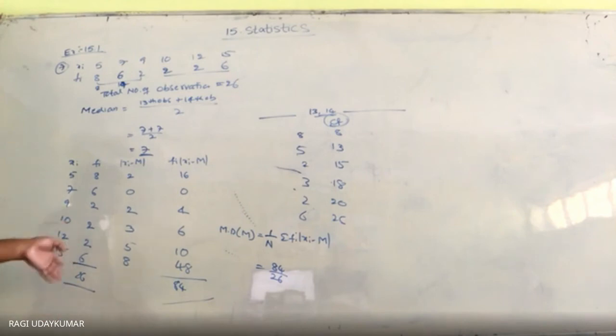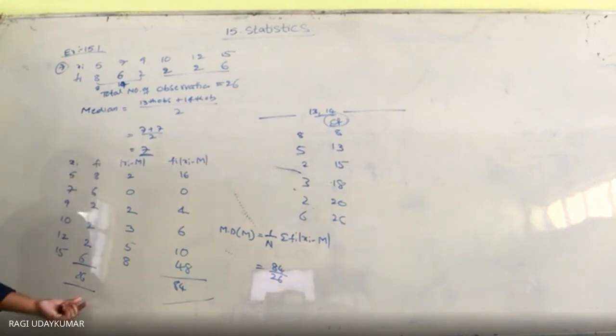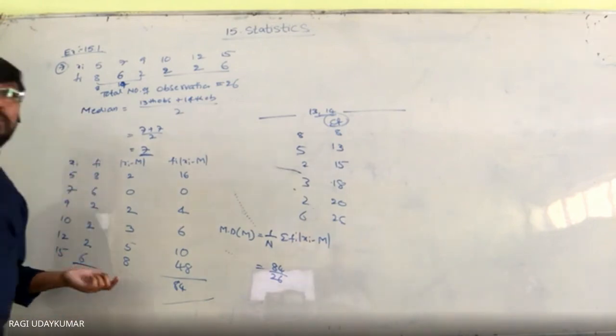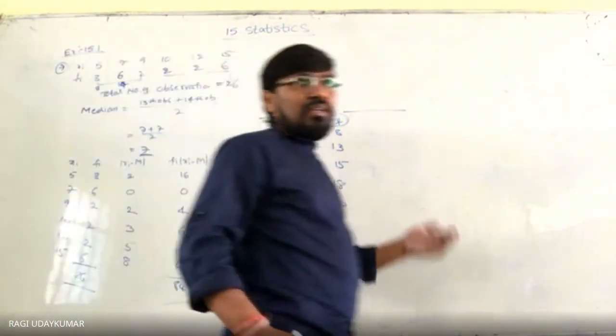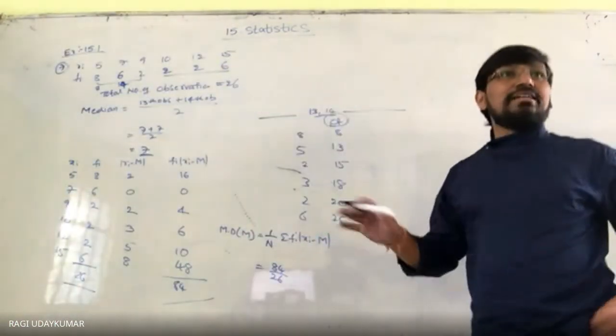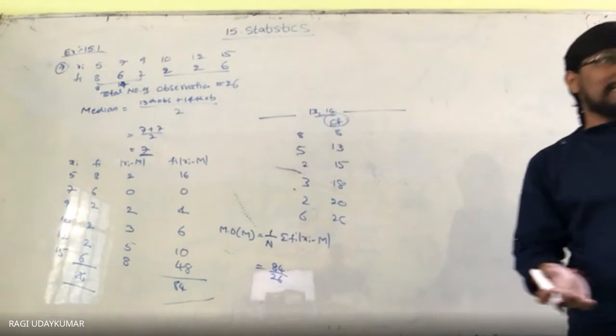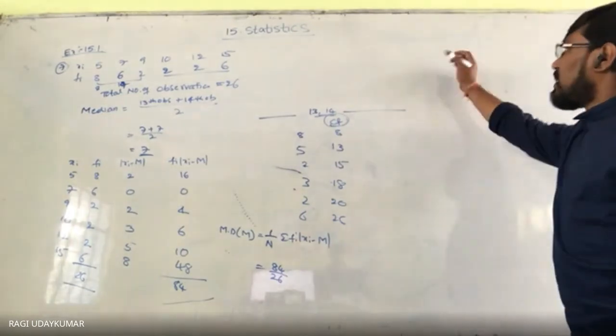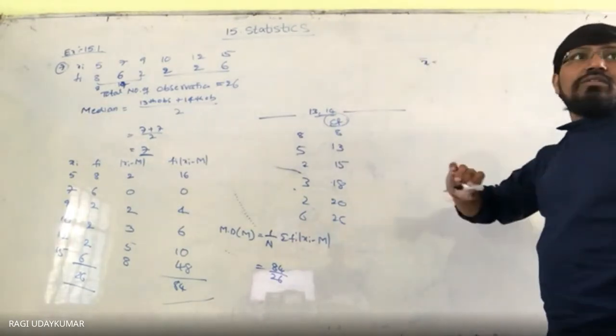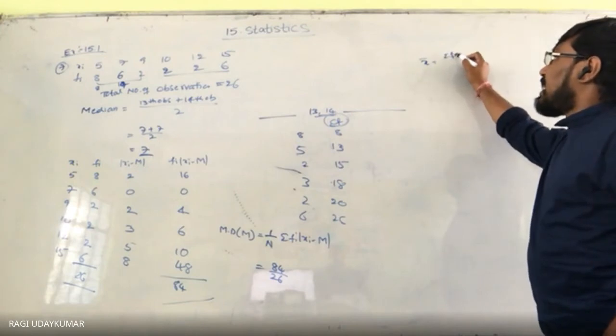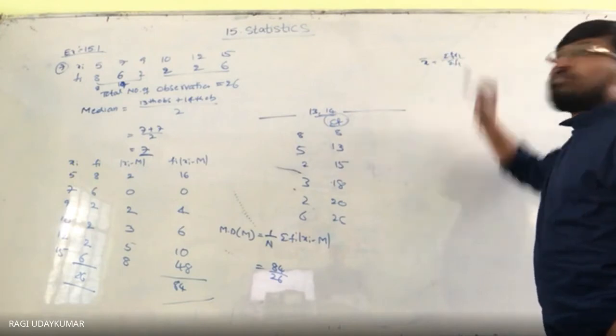So even in the mean case, like this only xi is given, fi is given. How do you find out the mean? In the previous problem, this is the problem number 7. 6th and 5th problem, mean deviation about the mean is asked. Mean deviation about the mean is nothing but x bar formula you have to find out. For that, sigma fi xi by sigma fi.